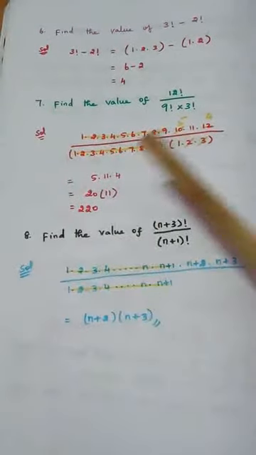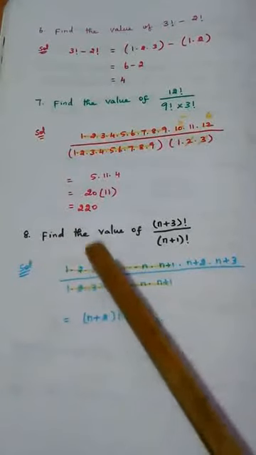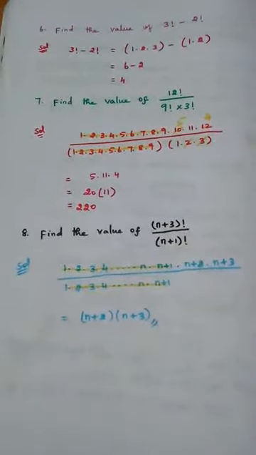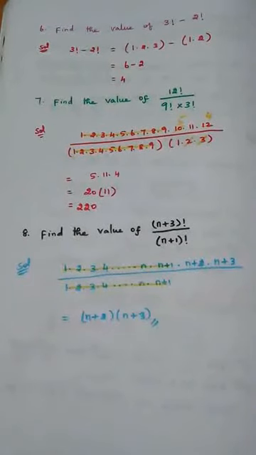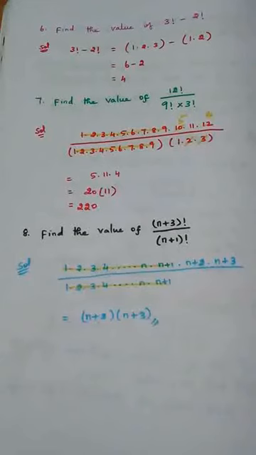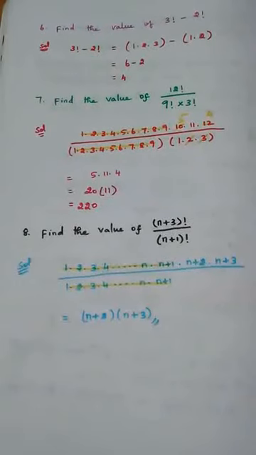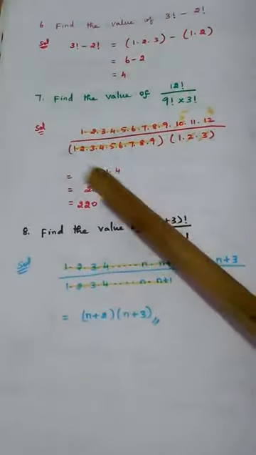Question number 8. Find the value of (n plus 3) factorial by (n plus 1) factorial. Don't get confused because a number is not given. Instead of a number, some unknown is given. (n plus 3) factorial by (n plus 1) factorial. No need to get confused.